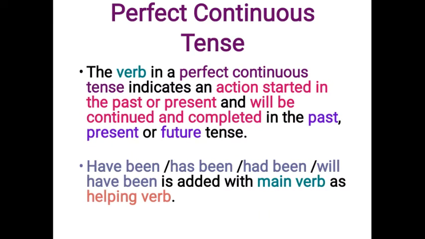Number 4, perfect continuous tense. The verb in a perfect continuous tense indicates an action started in the past or present and will be continued and completed in the past, present or future. Have been, has been, had been, will have been is added with the main verb as helping verb.